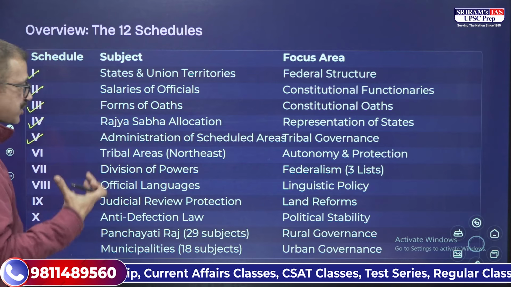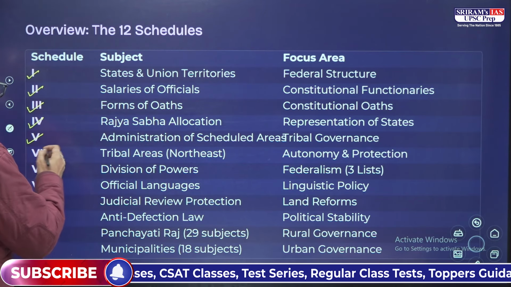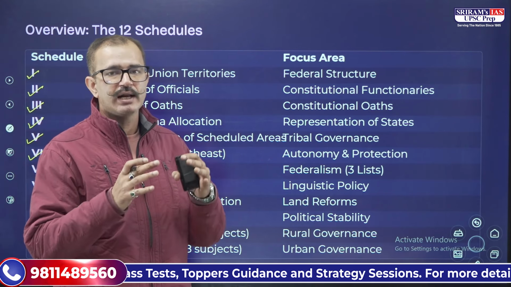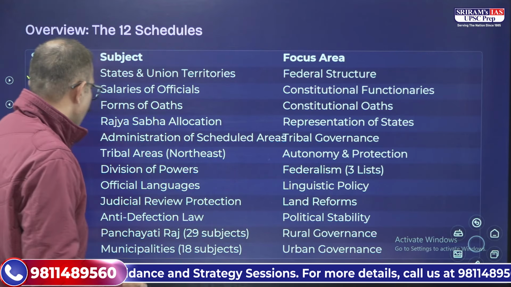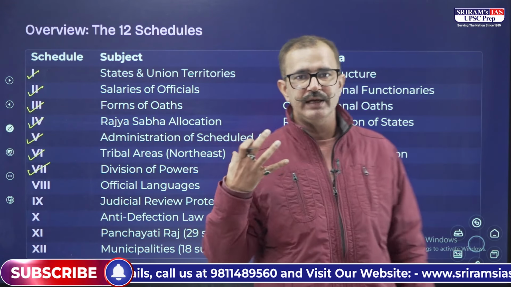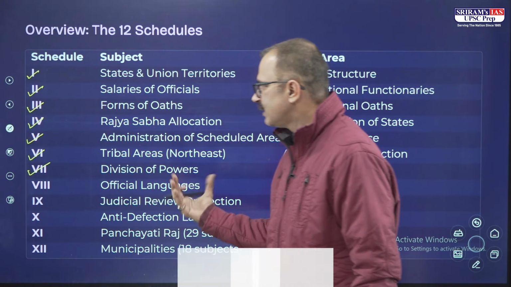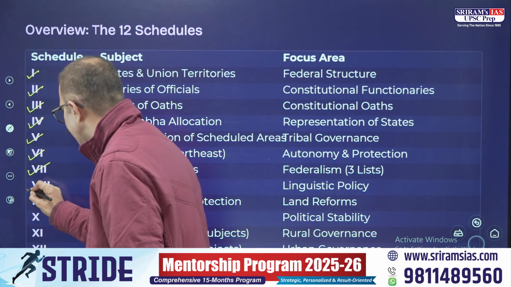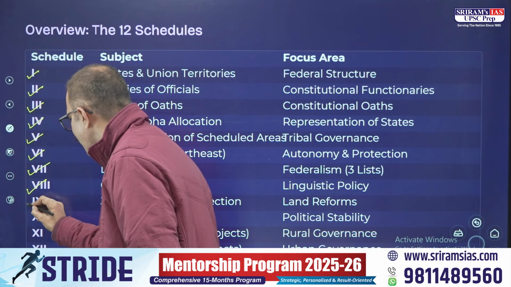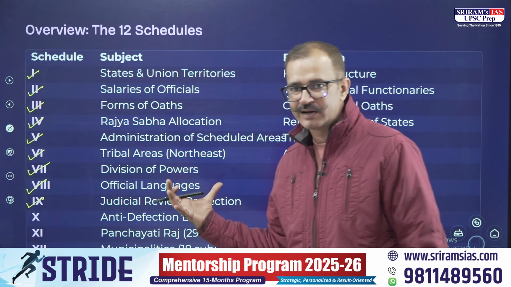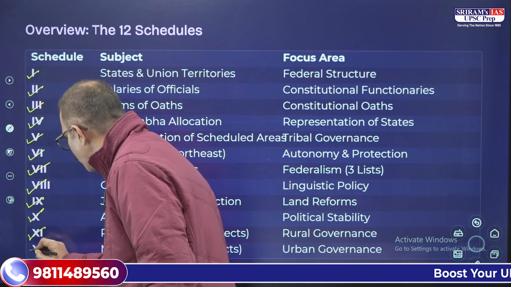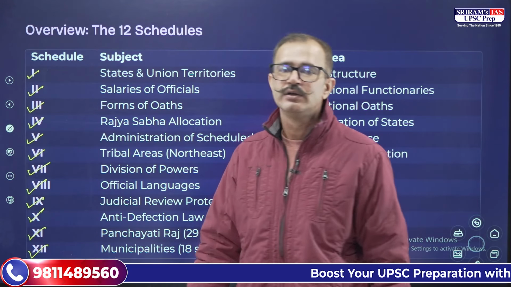Also we have the administration of scheduled areas in the 5th schedule, and in the 6th schedule we have the tribal areas in the northeast. Then we have the division of power, with 3 separate lists in the 7th schedule, which deals with the federal structure that we have in India. The 8th schedule is about the official languages. The 9th schedule, I told you, is about the Land Reforms Acts. Then we have the 10th schedule for anti-defection, the 11th for Panchayati Raj, and the 12th for municipalities.